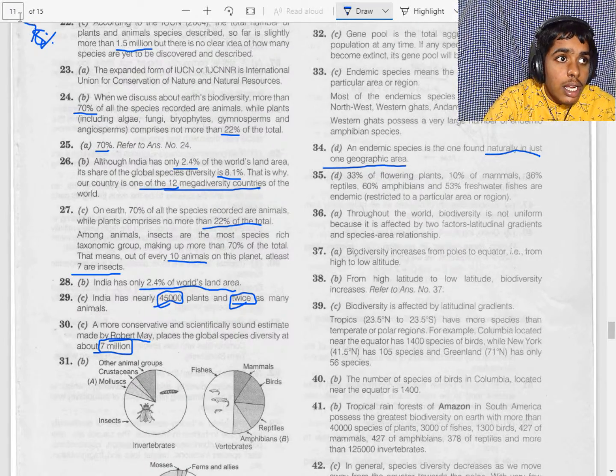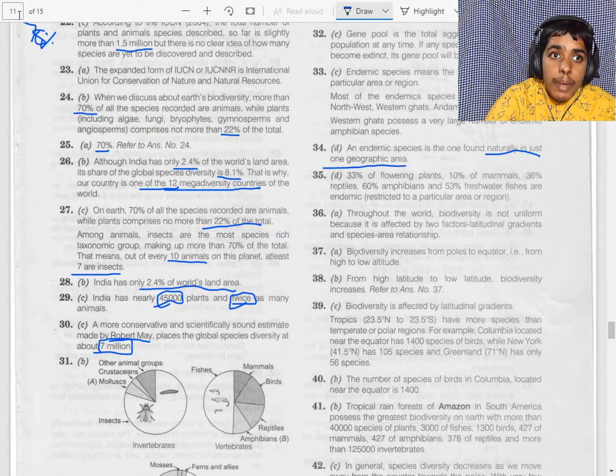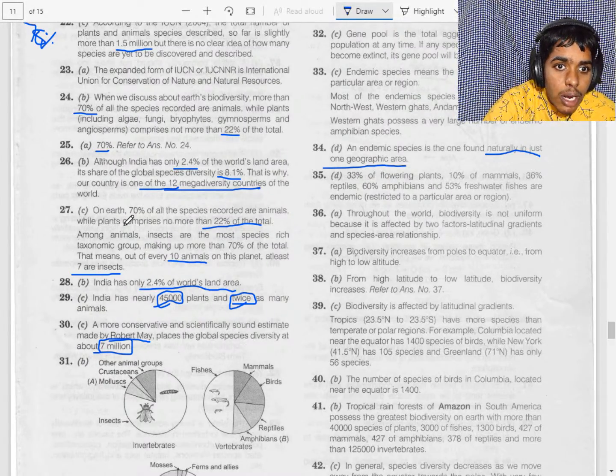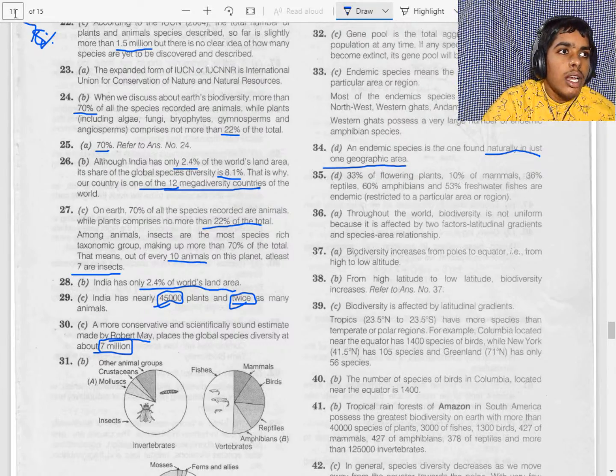Let's check this, page 12. The relationship between the species richness and the area for a wide variety of taxa appears as the rectangular hyperbola.